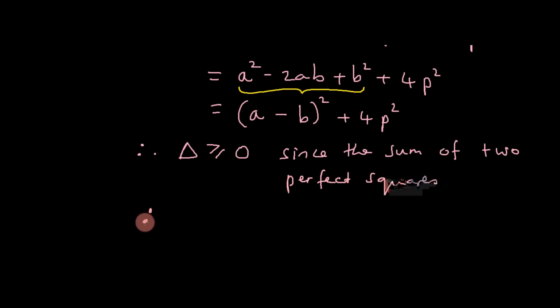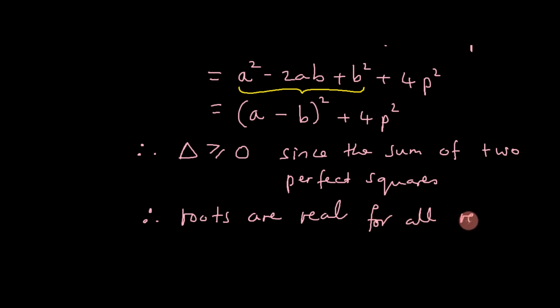And now we can conclude that the roots are real. And we needed to show that it's true for all values of A, B, and P. So we can add this. The roots are therefore real for all real values of A, B, and P.